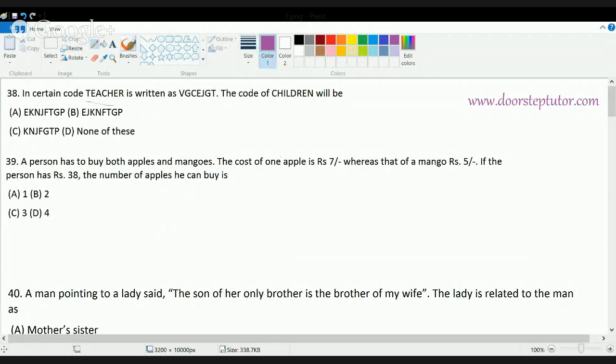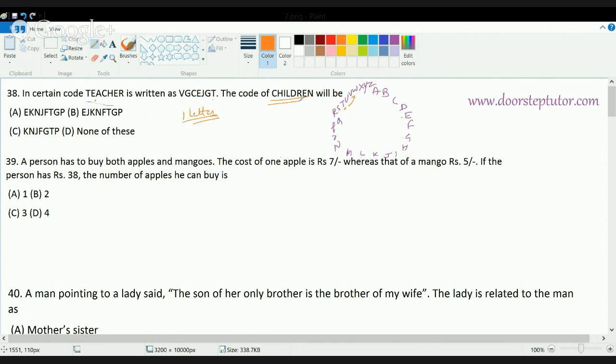Now in this question, the best way to solve it is, rather than analyzing it, to form A, B, C, D in a circular fashion, H, I, J, K, L, up to W, X, Y, and Z. So what I have done is write A to Z in a circular form. Now, T here, let me mark it with a different color. T becomes V, E becomes G. So for all letters, as you can see here, you are leaving one letter and jumping to the next letter.